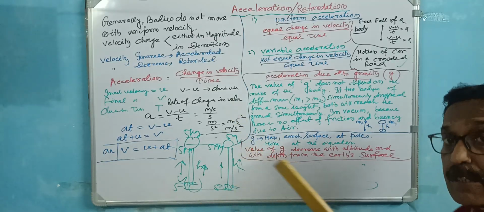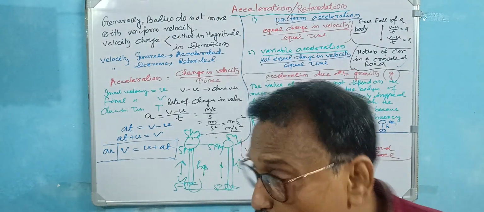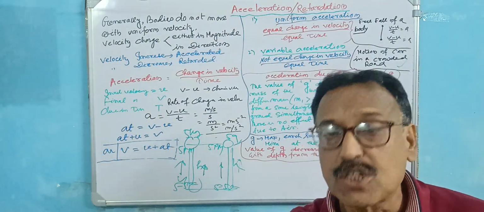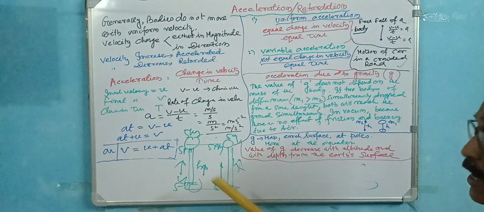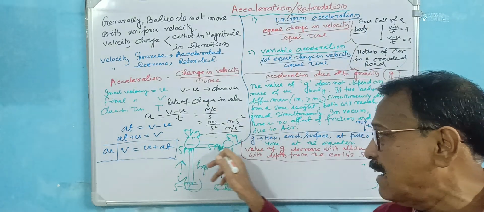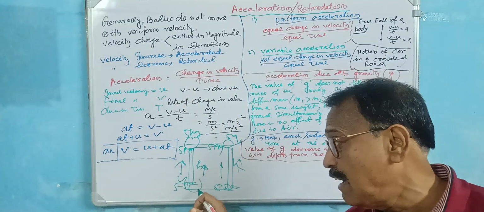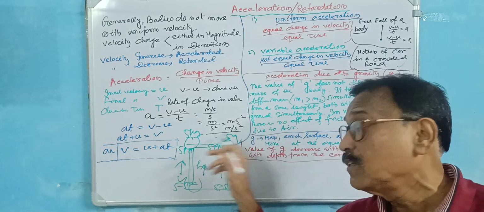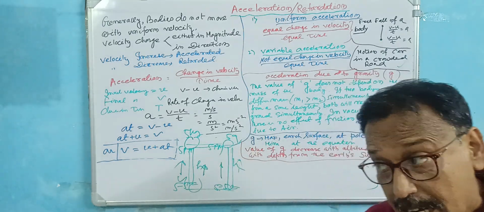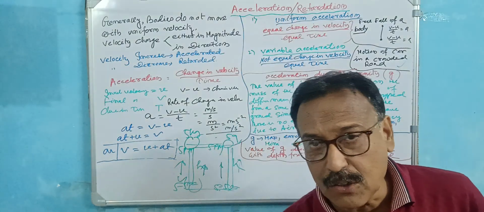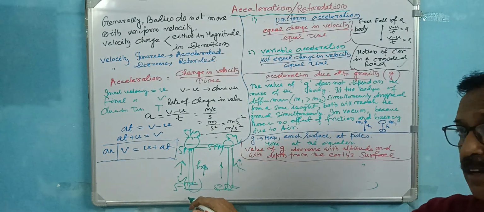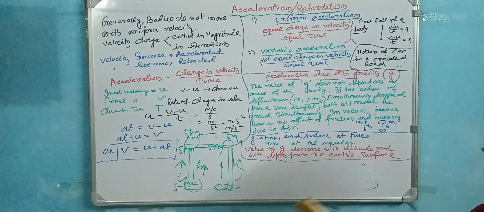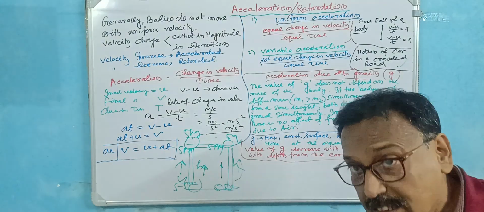But in the ideal case, the vacuum, there is no air, so the air frictional force or the air buoyancy is not applicable here. So from this side and this side, at the same time they reach the ground, not on the basis of their different masses. If there is air, that is another question: the heavy one quickly overcomes it, but the light one does not, so it takes more time. But if there is a vacuum, they start and reach in the same time.